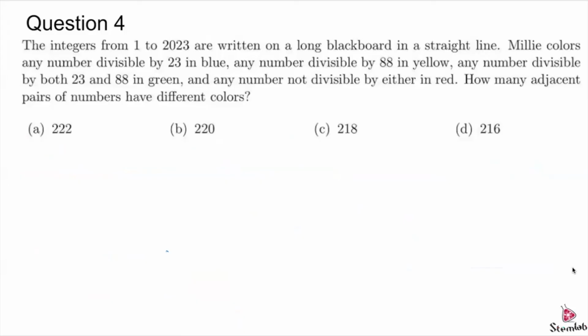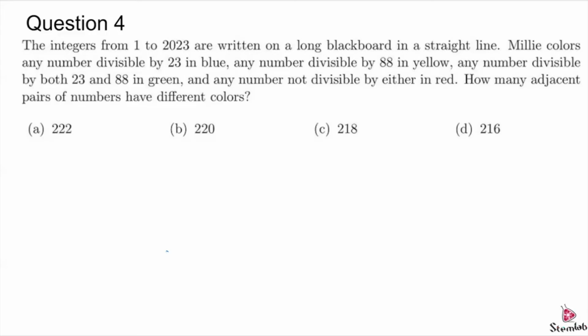Question 4, the integers from 1 to 2023 are written on a long blackboard in a straight line. Millie colors any number divisible by 23 in blue, any number divisible by 88 in yellow, any number divisible by both 23 and 88 in green, and any number not divisible by either in red. How many adjacent pairs of numbers have different colors?